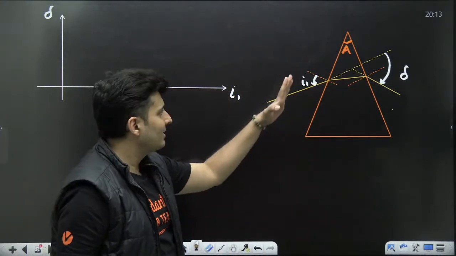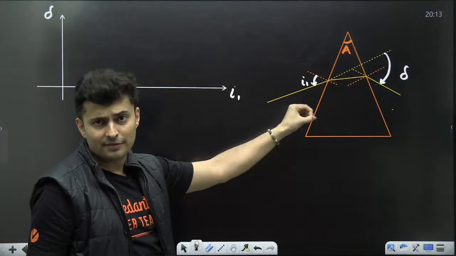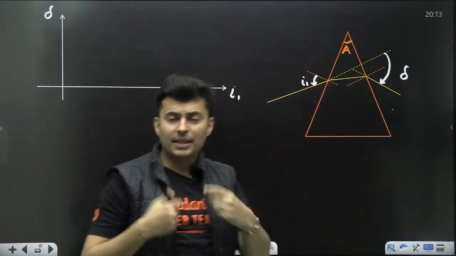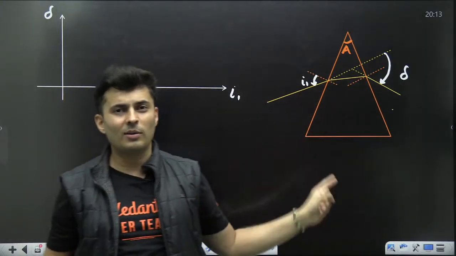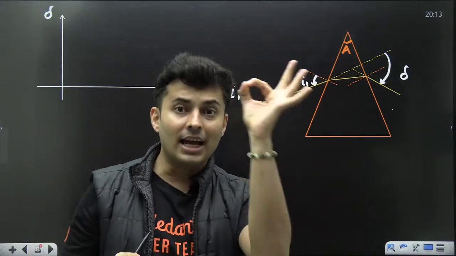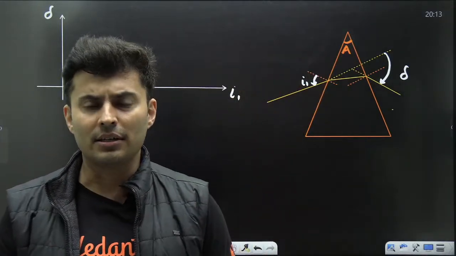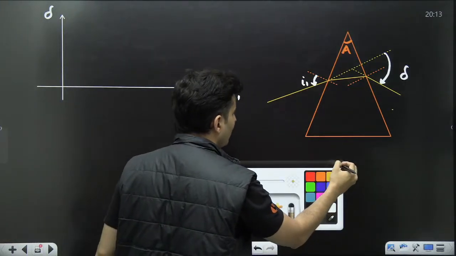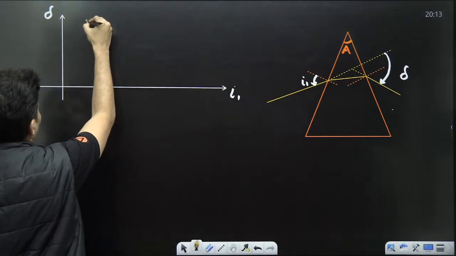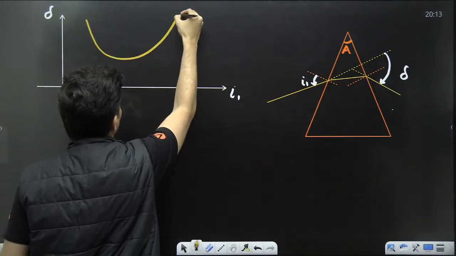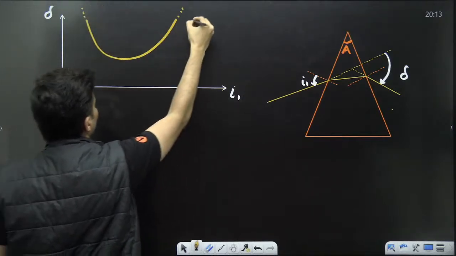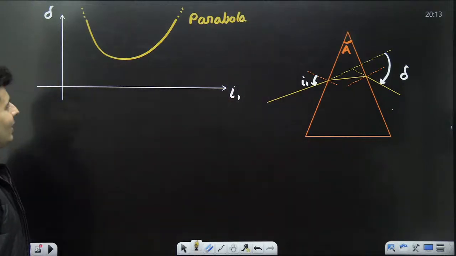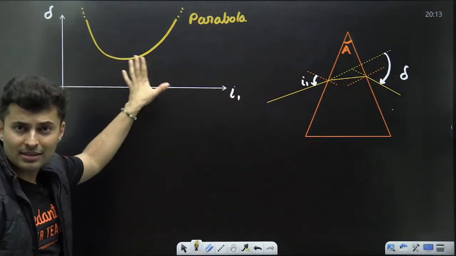Angle of deviation versus angle of incidence graph. If I change the angle, how much does it deviate by? I try to use Snell's law, I try to use the formulas, and for every angle I see what the final value of delta is. That graph is very interesting in nature. That graph looks something like this, like a parabola. It looks almost like a parabola.